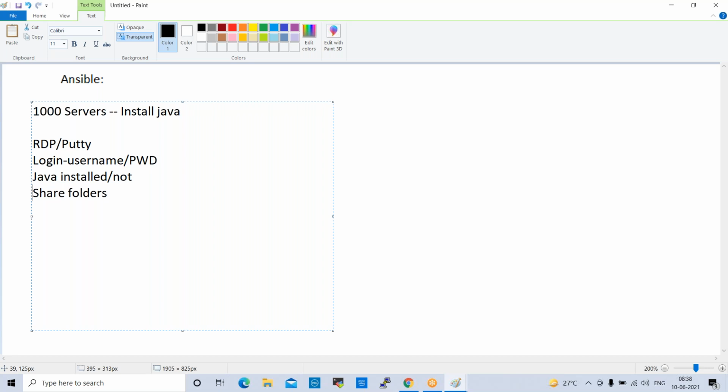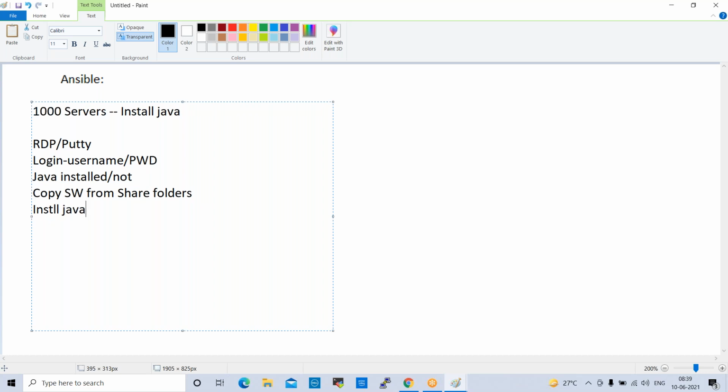So we copy the Java software from the share folder. Once we copy and paste it onto the target server, we install Java.